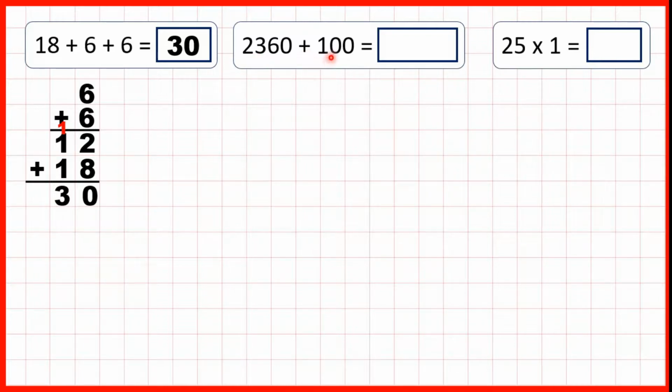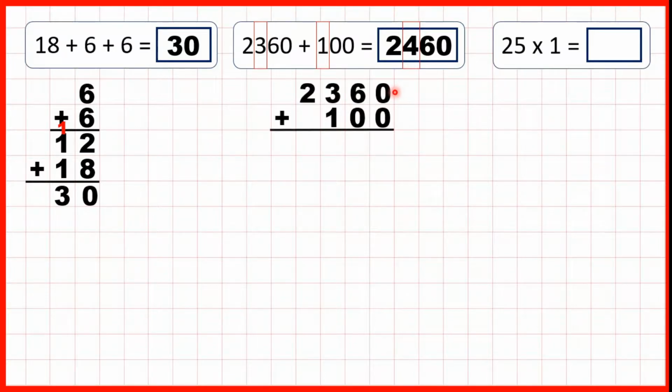2,360 plus 100. Our answer is 2,460, because we start with 300s, we're adding 100, so in our answer we have 400s, and all the other digits stay the same. But if we're not sure, we could use column addition for this. 0 plus 0 is 0, 6 plus 0 is 6, 3 plus 1 is 4, 2 plus nothing is 2.